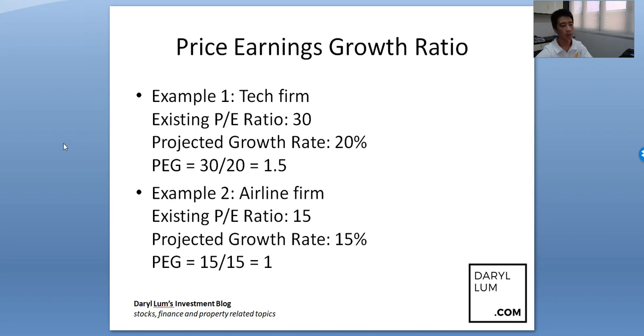So example one, I mentioned the tech firm. The existing PE ratio of the tech firm is pretty high, that means 30. The price of the stock is quite high because the price to earnings is 30 times.